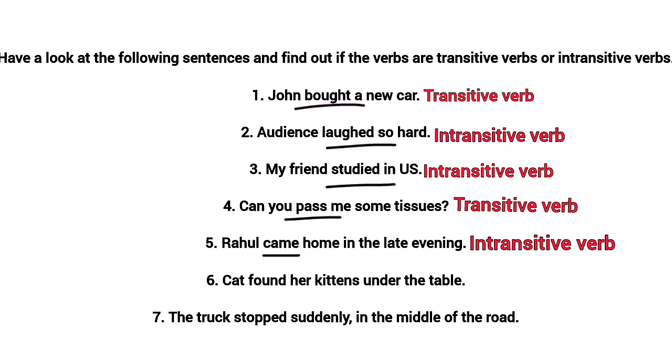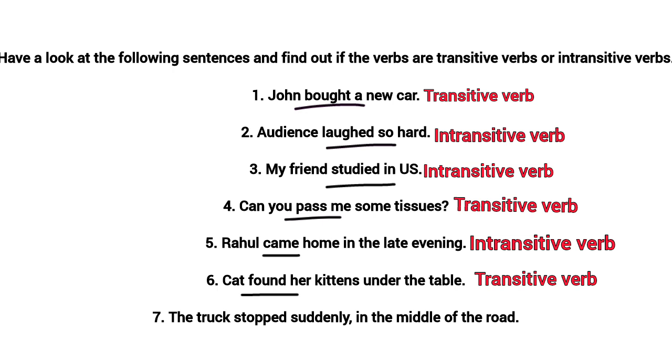Now the sixth sentence is 'The cat found her kittens under the table.' Here the verb 'found' is a transitive verb, because we have to mention the object, like 'her kittens under the table.' If I say 'The cat found,' उसे मिला, क्या मिला, I have to add that, right? That is why 'found' here is a transitive verb.